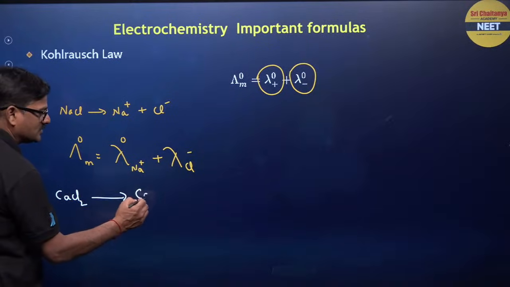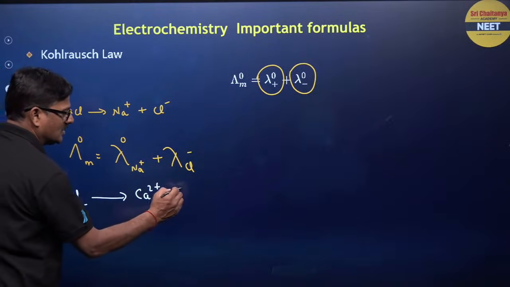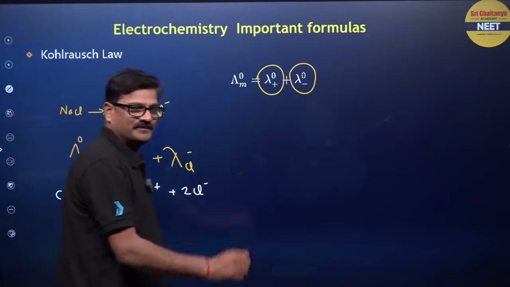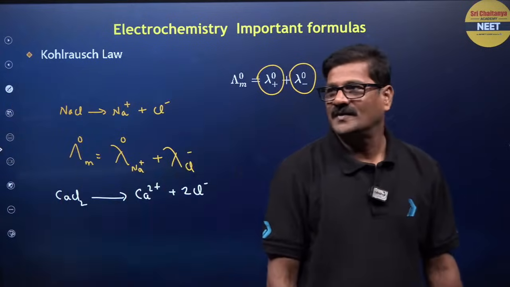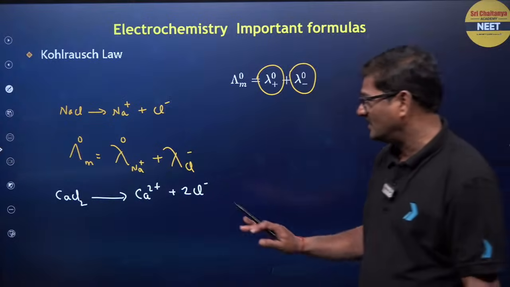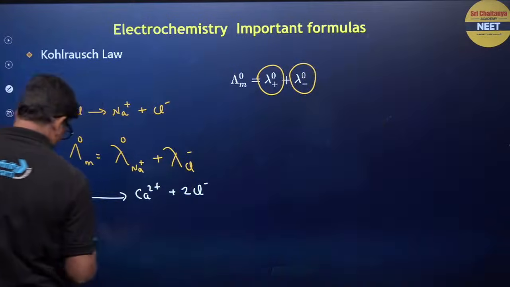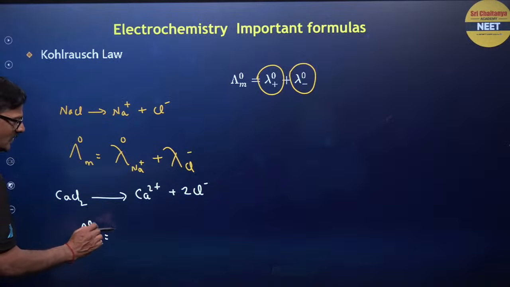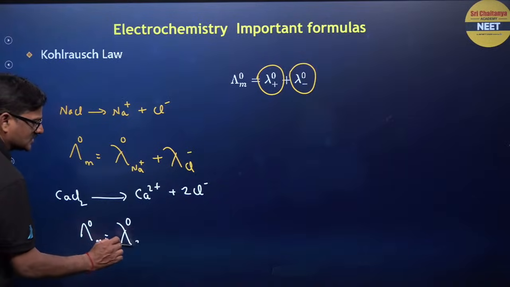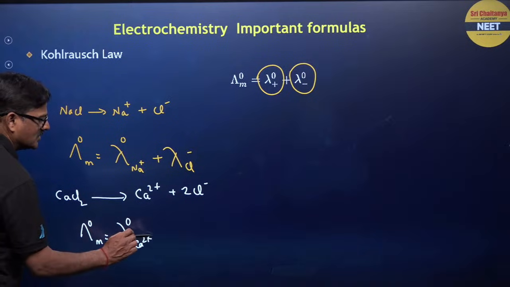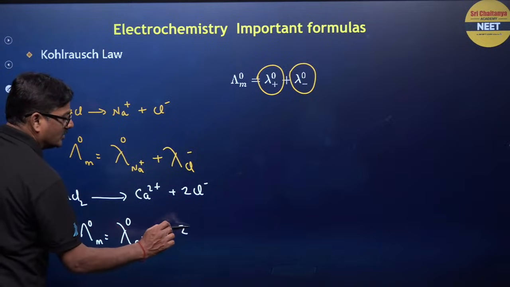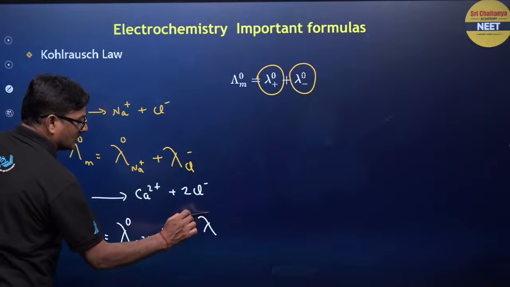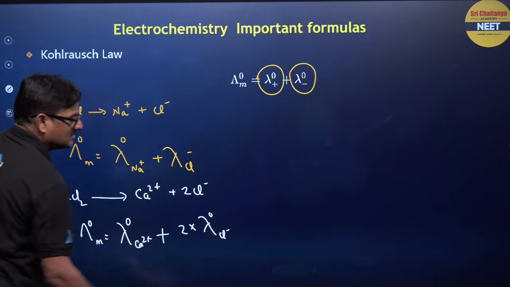It is going to give you calcium 2 plus and 2 Cl minus, right? Right beta? I am telling you this is a live interactive session. Come on. The molar conductance for this is equal to the ionic conductance of calcium 2 plus and 2 into the ionic conductance of Cl minus, right?